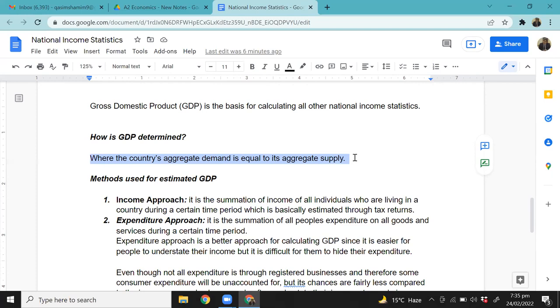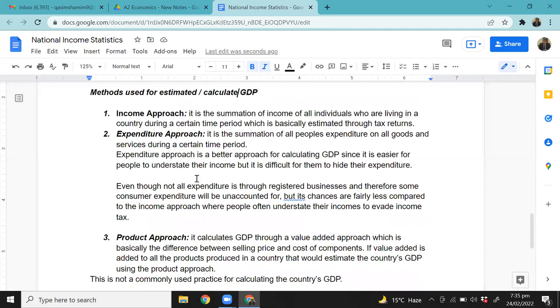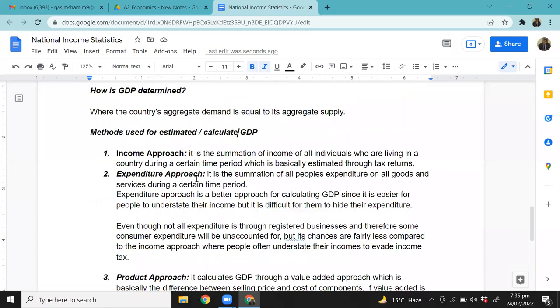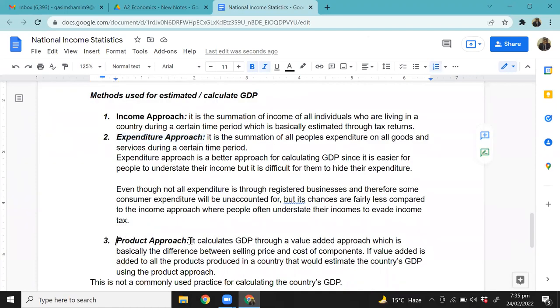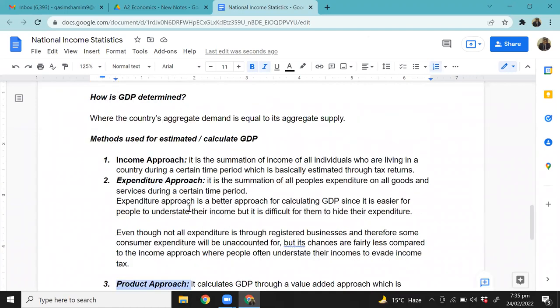Okay, that was obviously a theoretical approach to it. But how do you calculate or estimate the value of GDP in a country? That's a real life thing, a practical usage. So we are coming to that now. There are three ways to calculate GDP, students, quickly. There's the income approach, the expenditure approach, and the product approach. These are the three methods that countries use in real life to calculate GDP.